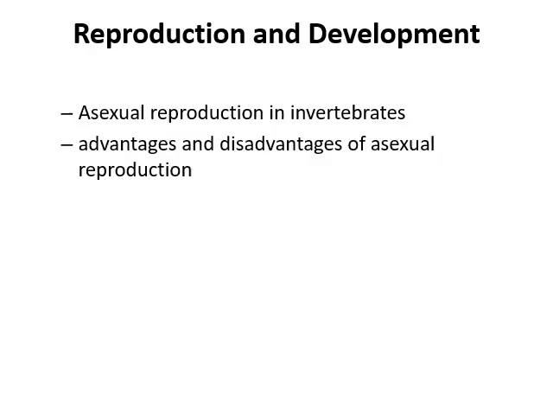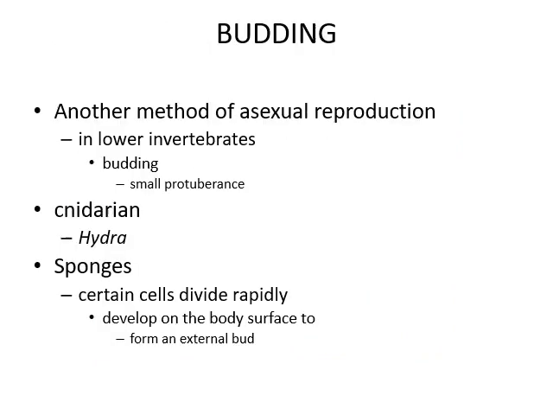Reproduction and development. Today we will discuss asexual reproduction in invertebrates, then advantages and disadvantages of asexual reproduction. Budding. Another method for asexual reproduction in the lower invertebrates. They reproduce by budding. They form a small protuberance that will increase in size and will form a separate individual. Examples are the cnidarians, hydra, and sponges.